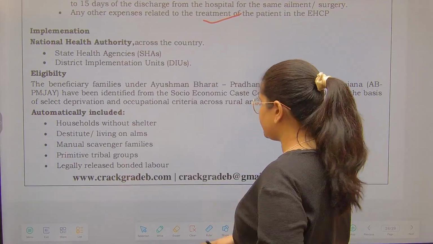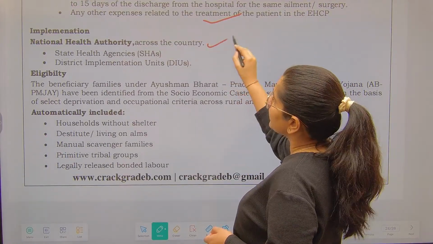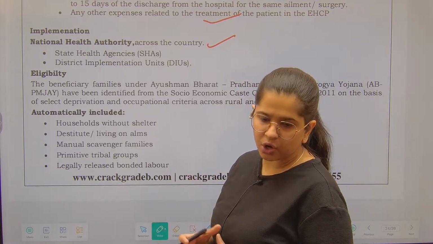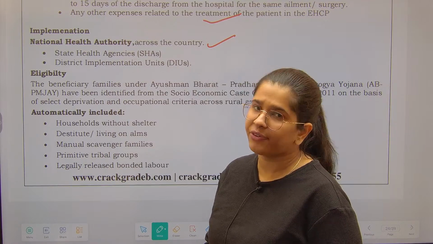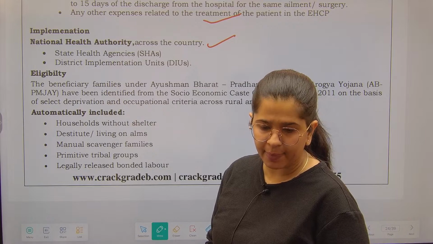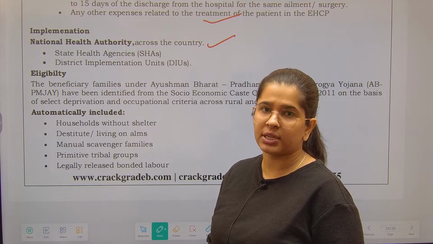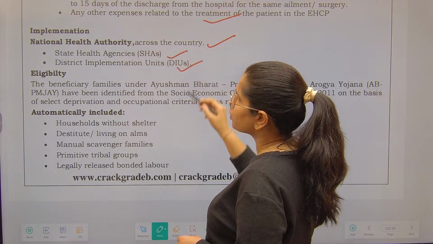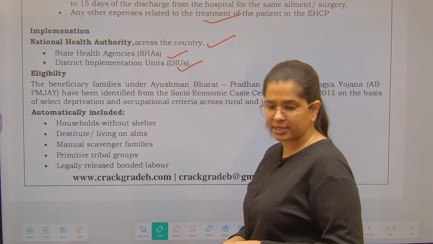Who is going to implement this? The National Health Authority across the country, and we are going to see the composition of this. The Union Minister of Health is the chairman of this authority, and it oversees the implementation of these schemes at the national level. Then there are State health agencies, and we have also got district health implementation agencies.